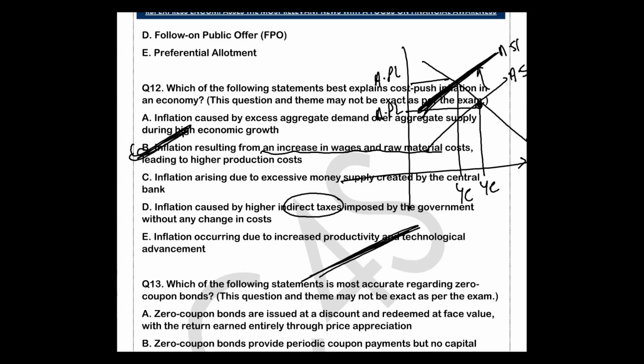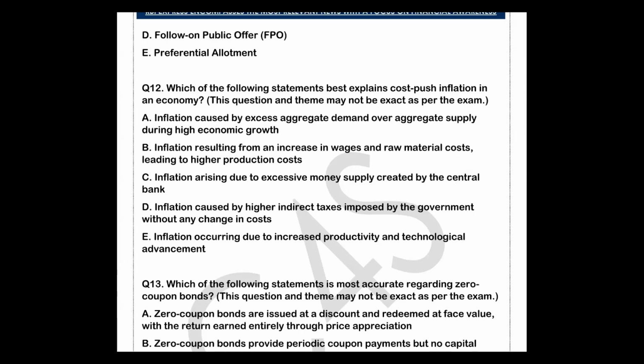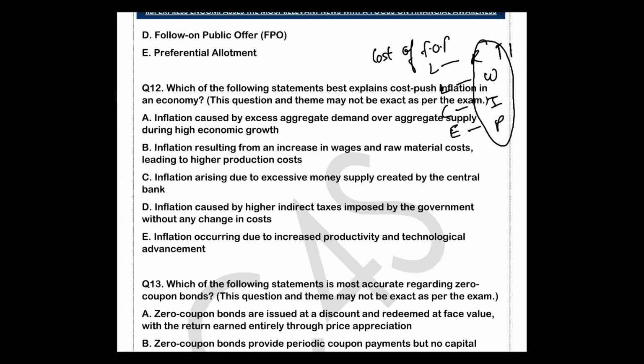If there is an increase in wages and raw material, it means the cost that we are bearing for factors of production, that is FOP, increases. For example, for land we give rent, for labor we give wages, for capital we give interest, and for entrepreneurship we give profit. This is the cost of factors of production. If it is increasing, the producer will think they will supply less. Obviously, when they supply less, the supply curve will move inwards, right? So whenever the wages of labor are increasing, it leads to an increase in the cost of factors of production.